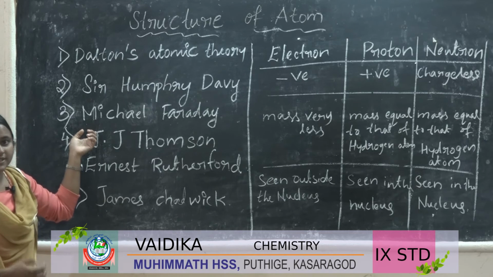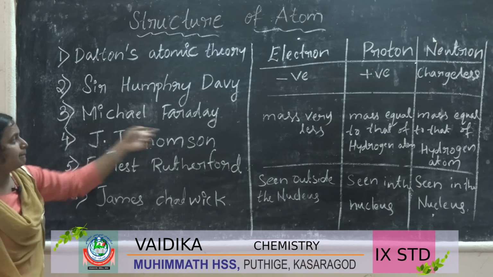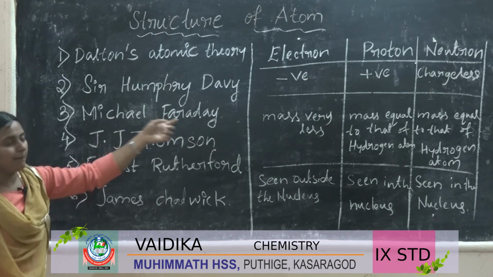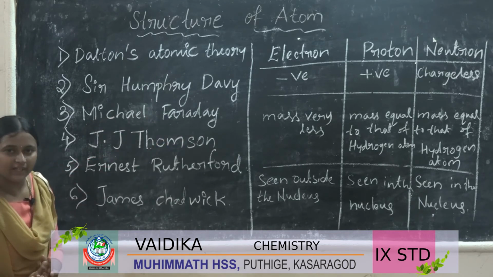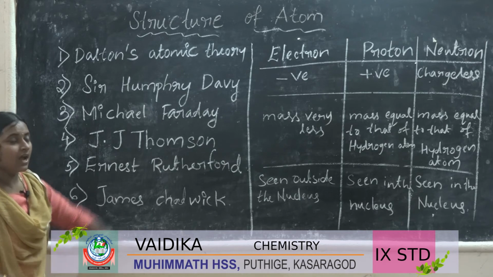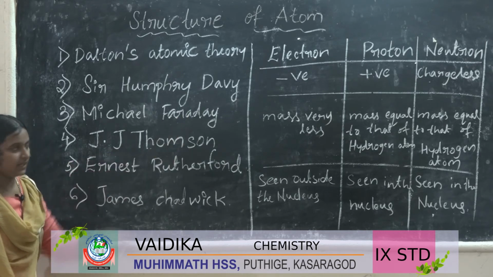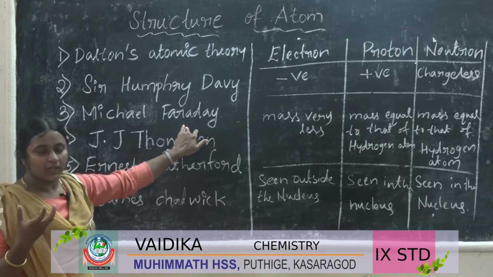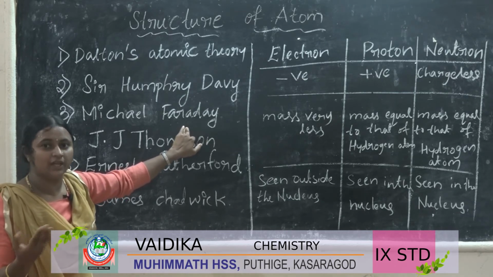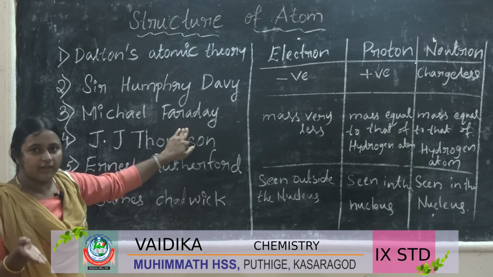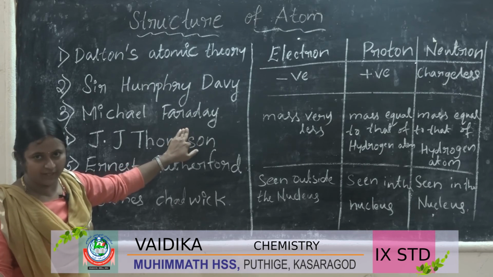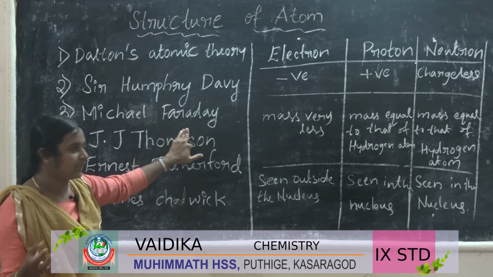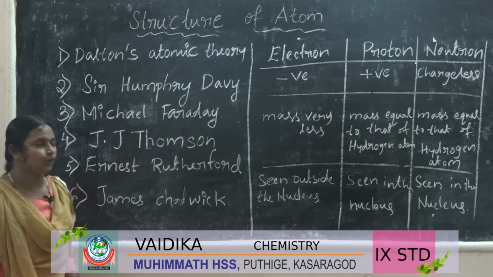So which is the next scientist? That is Michael Faraday. The third scientist we studied is Michael Faraday, the father of electricity. What did he do? He passed electricity through liquids, and the liquids were divided into components, and he gave the law of electrolysis.